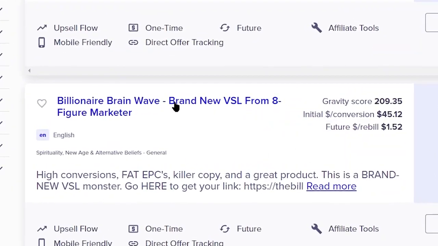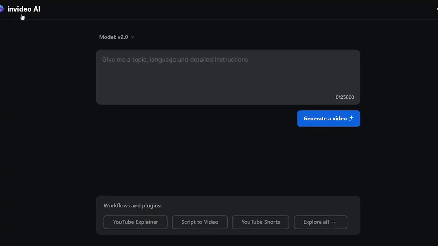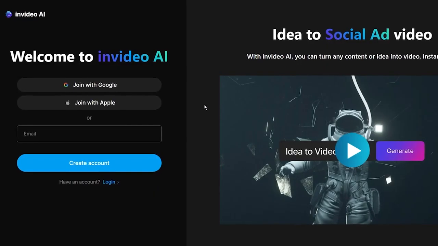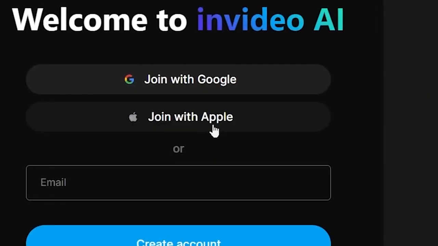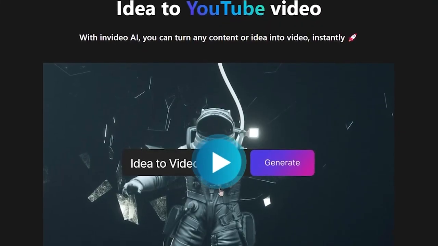Once you choose the offer, step number 3 is to come over to invideo.ai. I will leave a link to InVideo in the description of this video and the pinned comment. You can use that link to come to InVideo AI and register yourself either using your Google Mail account or using your Apple ID. InVideo AI is a tool where you can create publish-ready videos using simple text prompts.